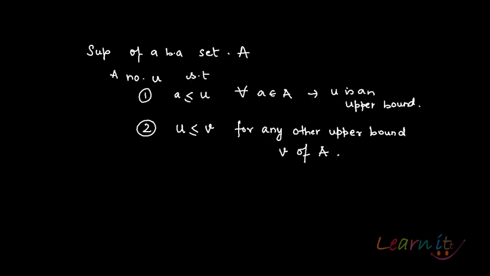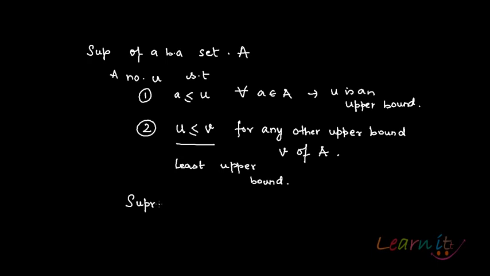We mean that u is an upper bound, plus u is the least upper bound. This property tells us that if there is any other upper bound v apart from u, then u needs to be less than or equal to it. That means u needs to be the least upper bound, and that is what the supremum is.